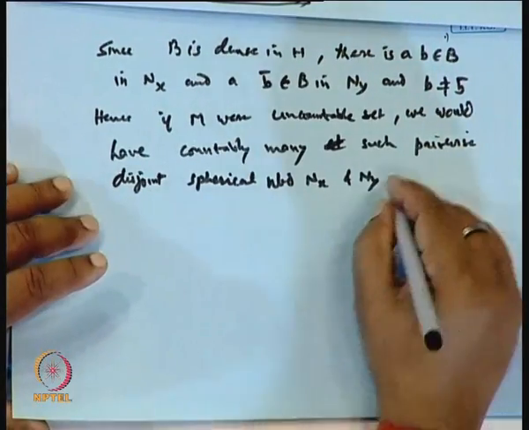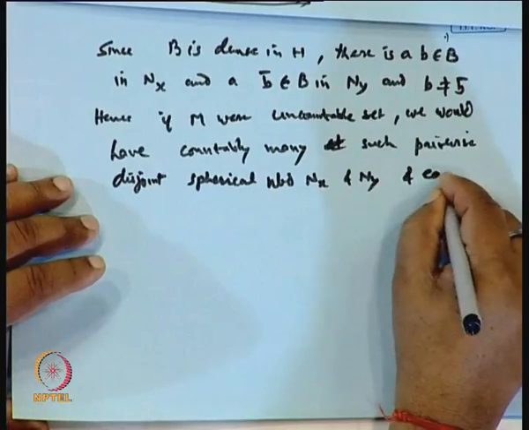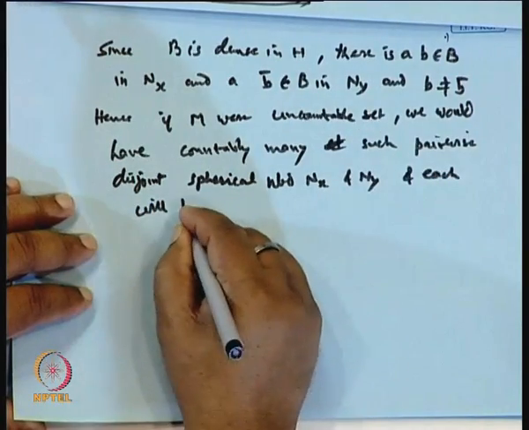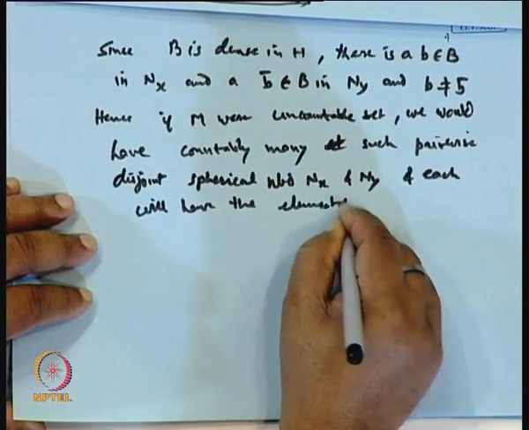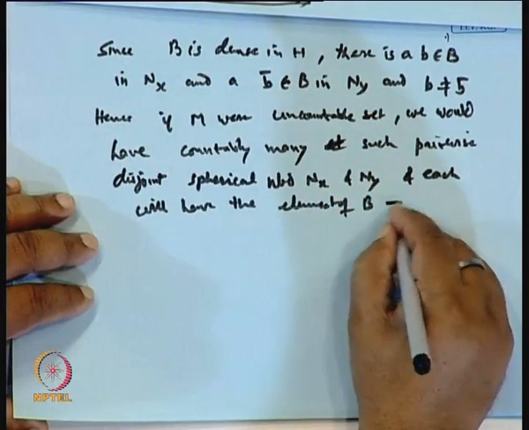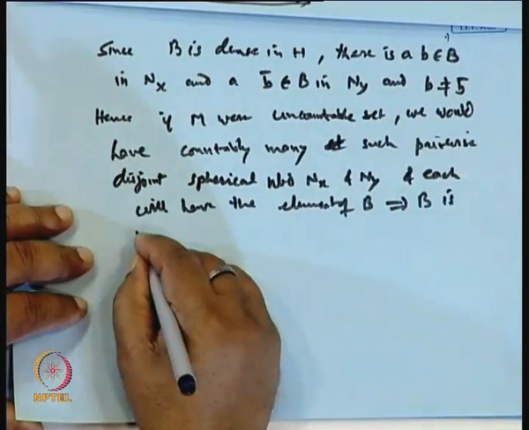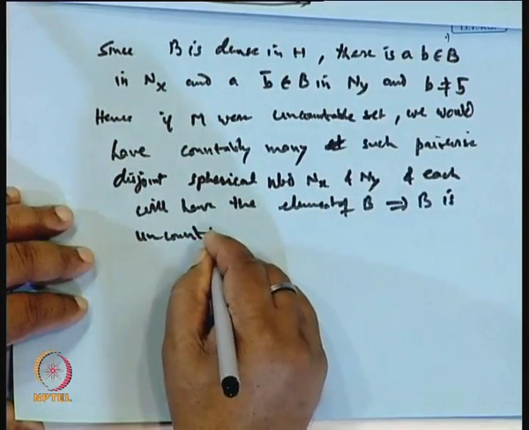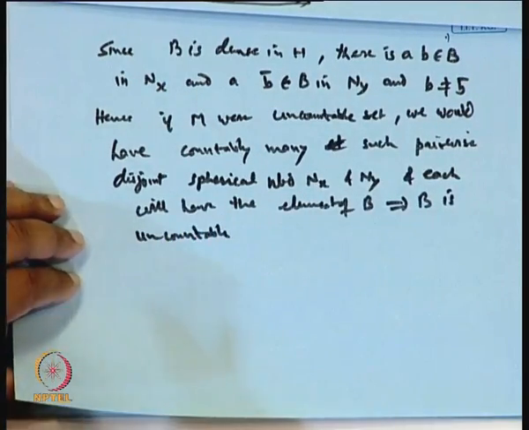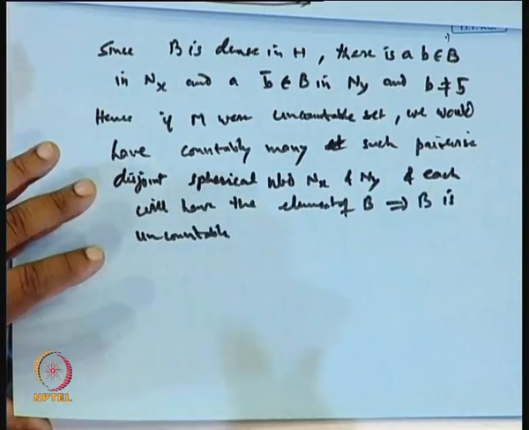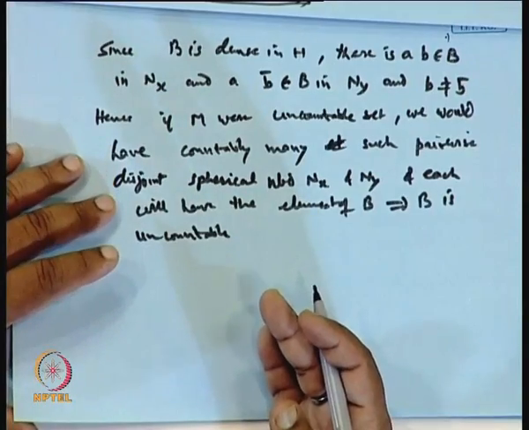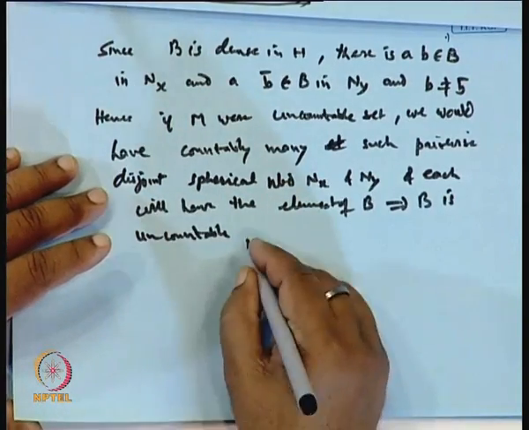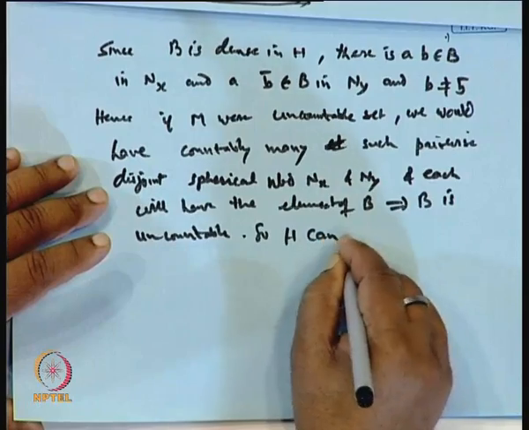And each will have elements of B, hence B is uncountable, is it not? So B will be uncountable, but because B is dense, that means H cannot be separable.